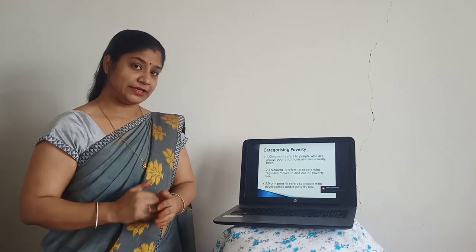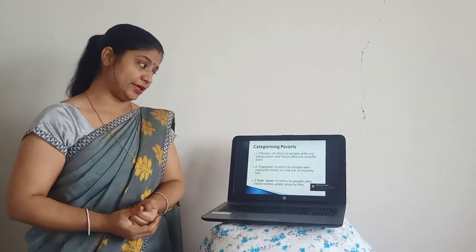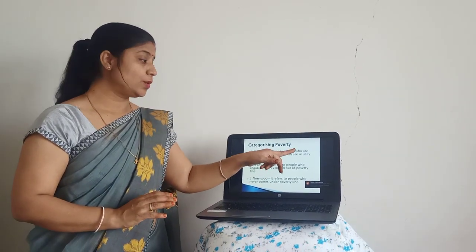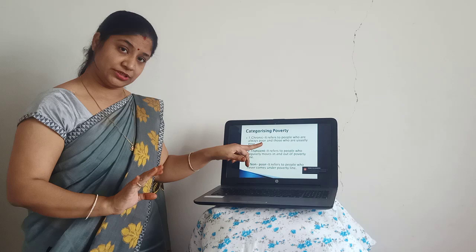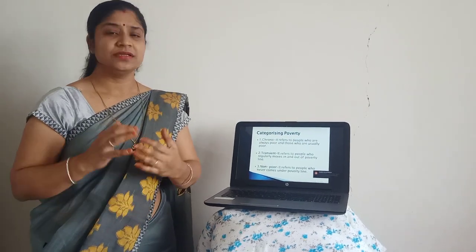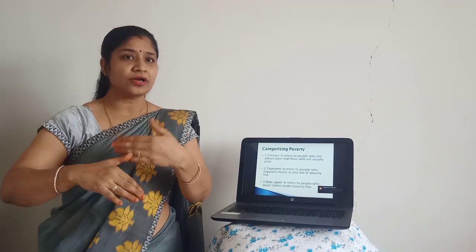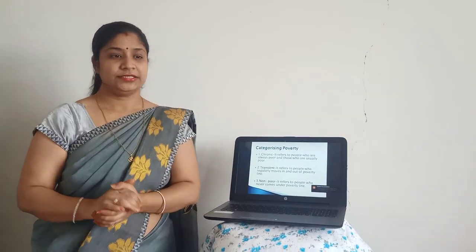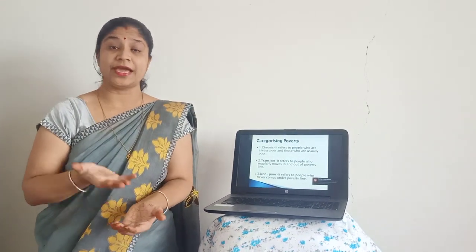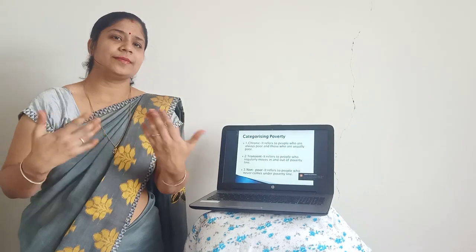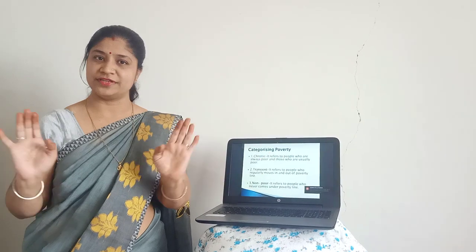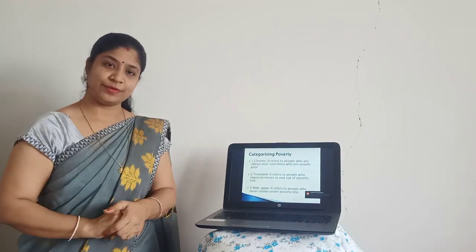Let us go one by one and understand it. What is chronic poverty? It refers to people who are always poor and those who are usually poor. That means the people who are always poor do not come above the poverty line. They don't get the income or any source from where they get money, and their standard of living does not increase or they do not become rich. That means usually they are on the same platform. That means they are always poor. That is called chronic poverty.